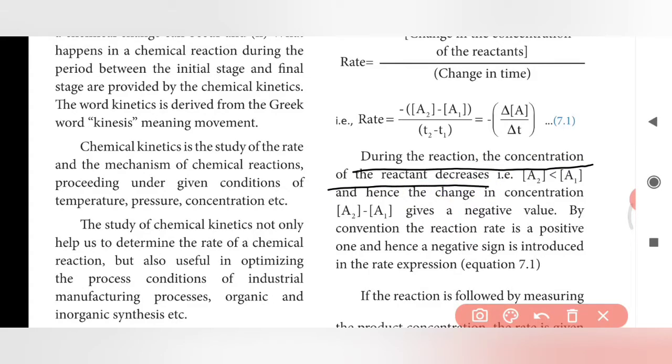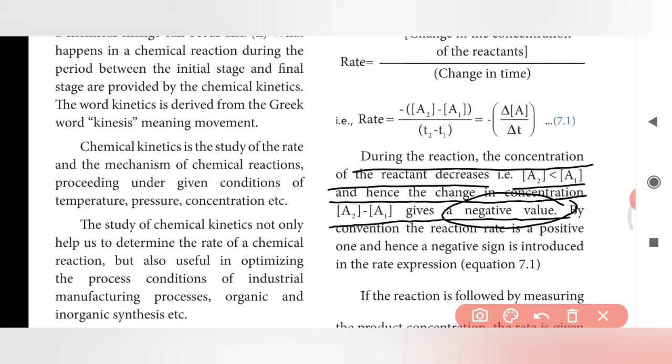Here, as the reaction is going on, the concentration of a reactant decreases. The initial concentration is A1, and it decreases to a final concentration A2, so A1 is always greater than A2. Hence the change in concentration, A2 minus A1, gives a negative value.